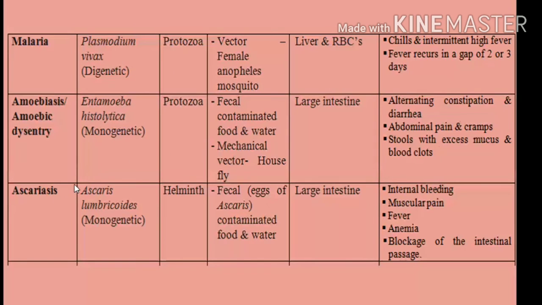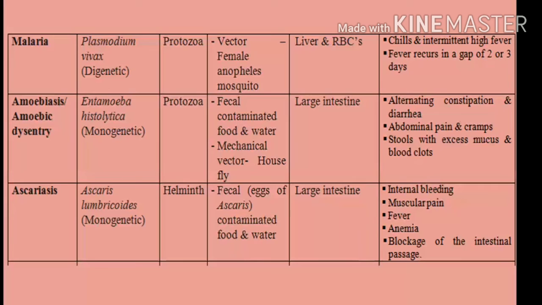Ascariasis, a common roundworm disease caused by Ascaris lumbricoides, again a monogenetic parasite. It is a helminthic disease caused by worms, and it is mainly spread through fecal contaminated food and water containing eggs of Ascaris. The main site of action is the large intestine, and it will result in internal bleeding, muscular pain, fever and anemia, and an important symptom is a blockage of the intestinal passage.